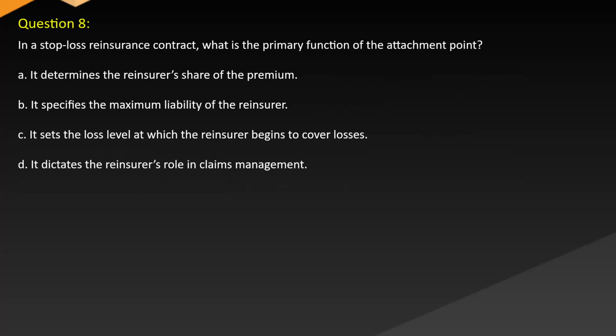Question 8. In a stop-loss reinsurance contract, what is the primary function of the attachment point? A. It determines the reinsurer's share of the premium. B. It specifies the maximum liability of the reinsurer. C. It sets the loss level at which the reinsurer begins to cover losses. D. It dictates the reinsurer's role in claims management.